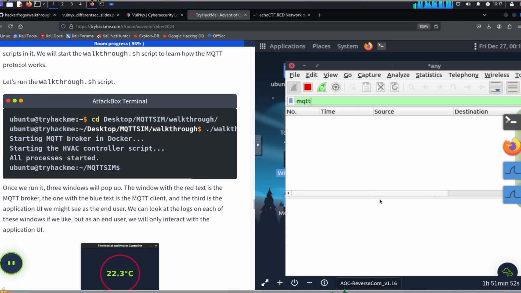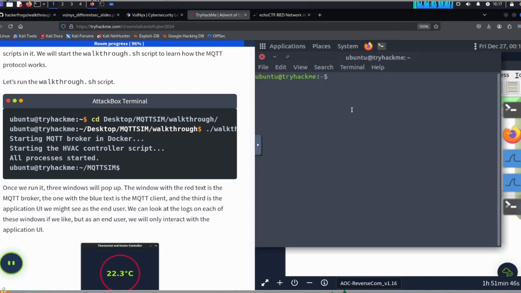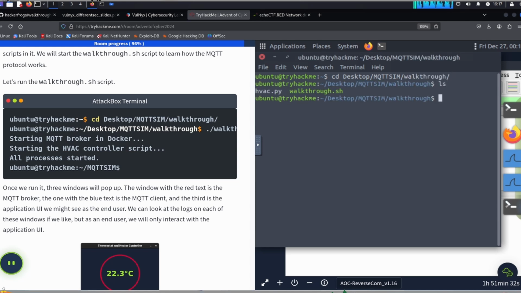Okay, so we're going to start up a terminal now. We can click on this icon here to start up a terminal. And then after that, we can use the cd command into desktop mqtt sim walkthrough and then hit enter. And then after that, we can see that there is a walkthrough.sh script in here. We want to run this script. So in order to run it, we have to do ./walkthrough.sh and then hit enter.